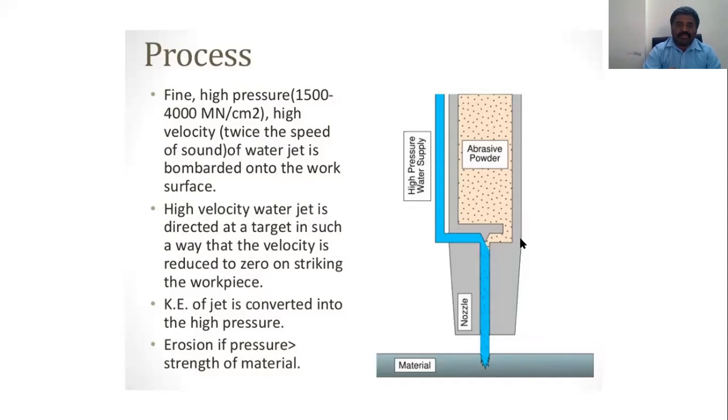Now, erosion occurs when the pressure is more than the strength of the material.